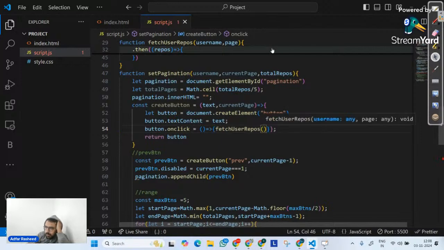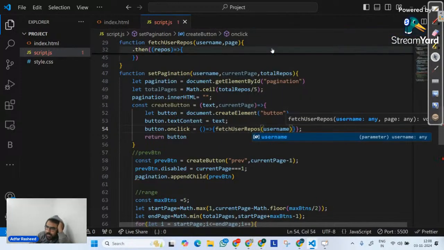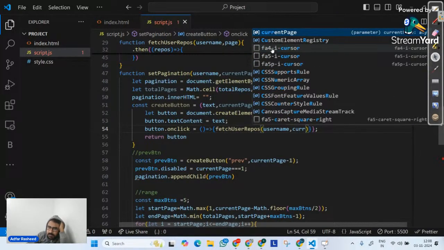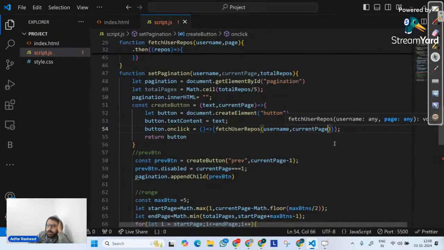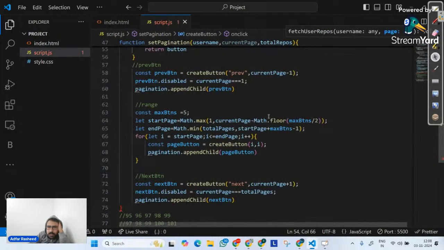So fetch user repos. Over here, I will pass username, comma, and I will pass my current page. So let me pass my current page here. Okay. And then when I'm calling this fetch user, sorry, there's some small issue somewhere. There's some error. So this for loop ends here.